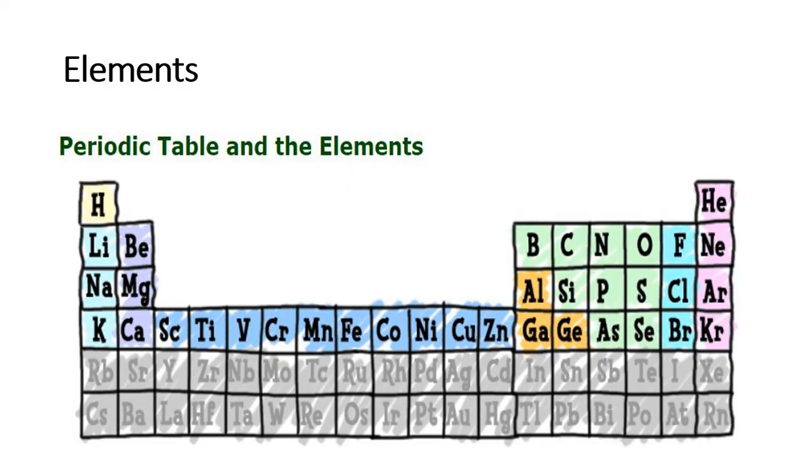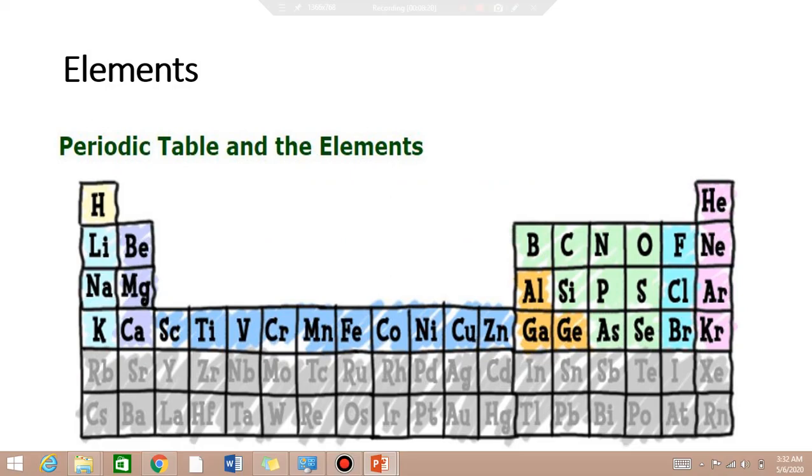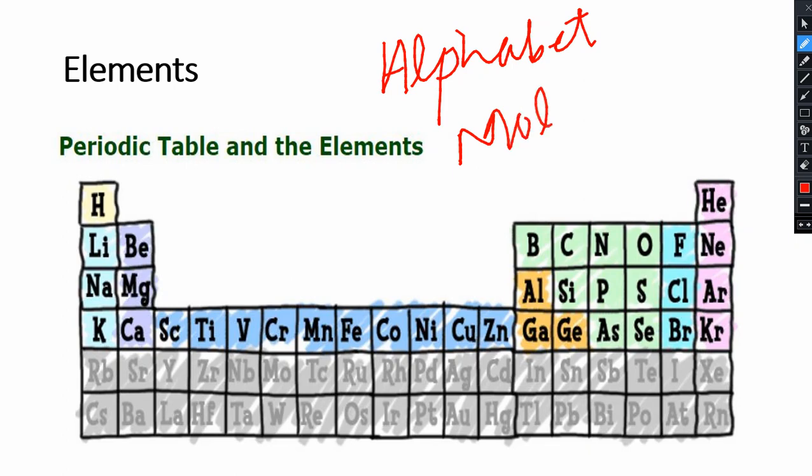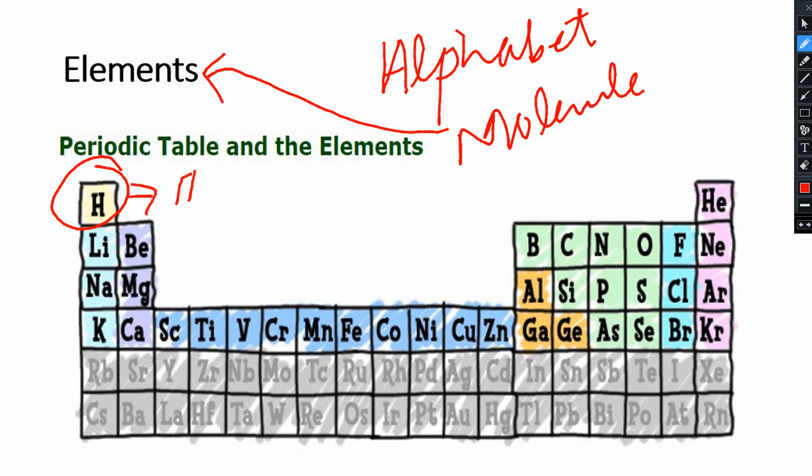Now, if you want to create a language, remember, if you want to create a language, for that language you need what? Alphabet. Now if you want to create a molecule, you need elements. They are the same as alphabets. Okay, so each element is made from atoms. Take here the example of hydrogen. Hydrogen is an element and it is made from hydrogen atoms.